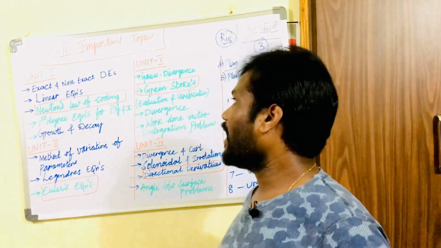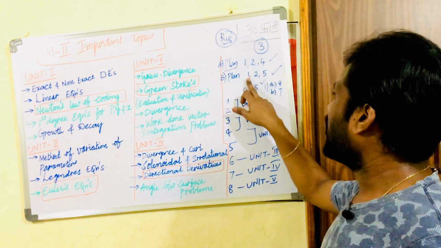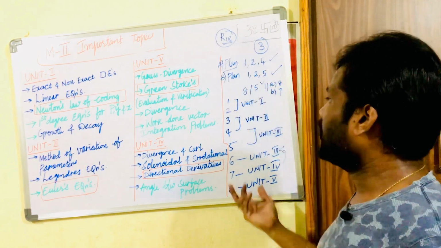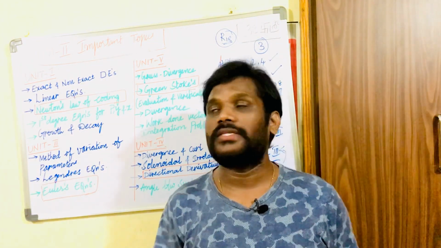Before that, I would like to repeat once again that you should go with either 1 to 4 or 1 to 5. You can include even 1 to 4 and 5. It is up to you. If you have much time, you can cover these units.